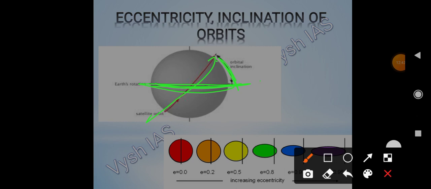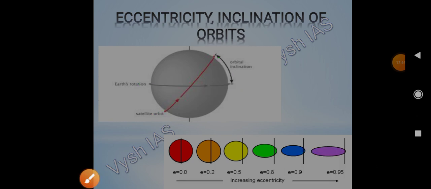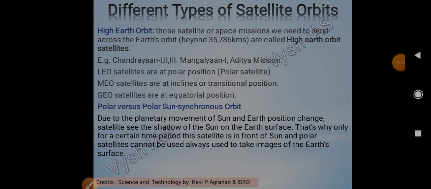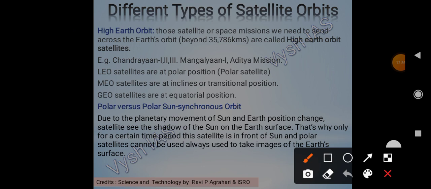If this also becomes 0, then it will be a geostationary orbit, right? I hope you have understood. If you have not, please rewind the video, you will definitely understand this. Then, different types of satellite orbits. So HEO was left to discuss.